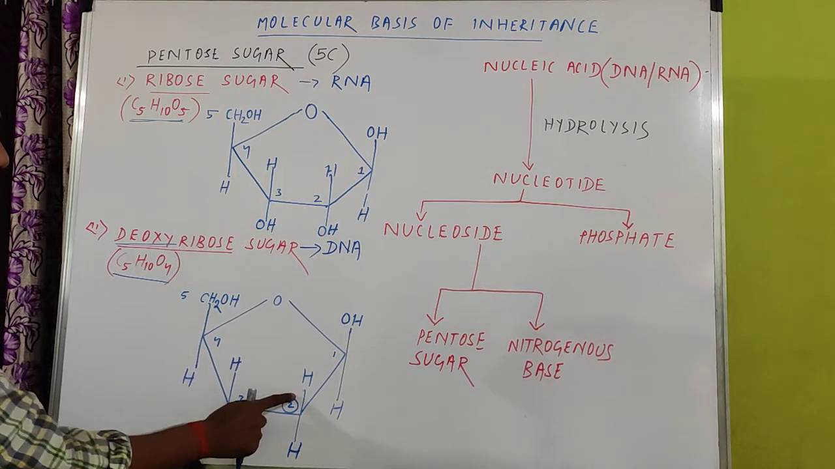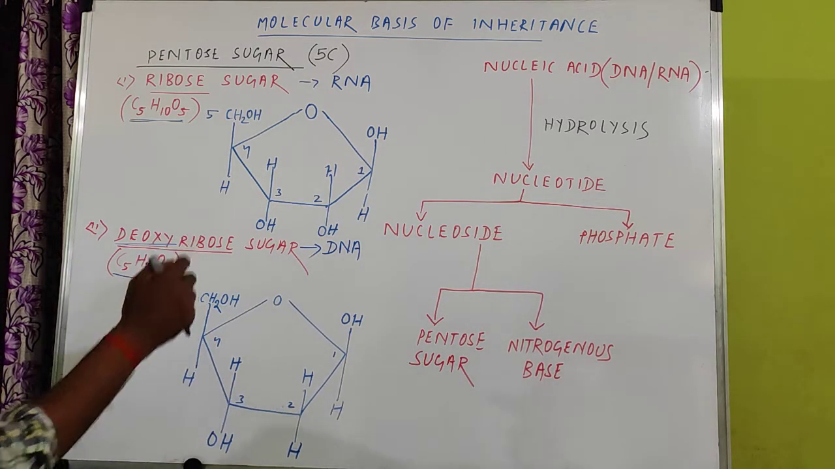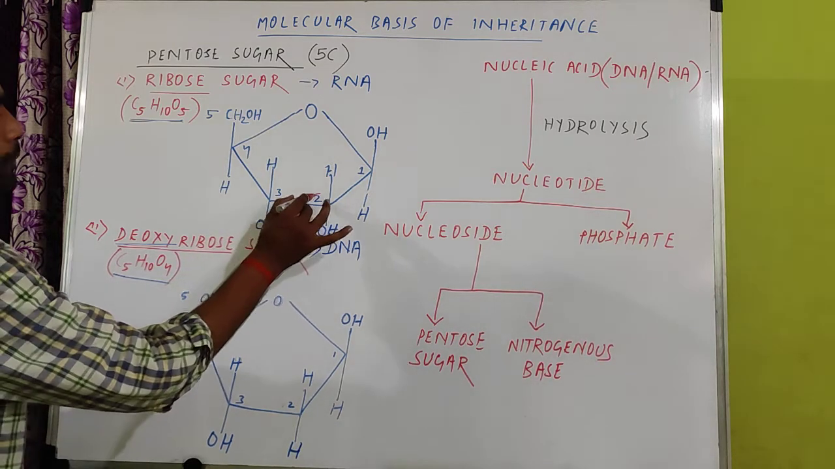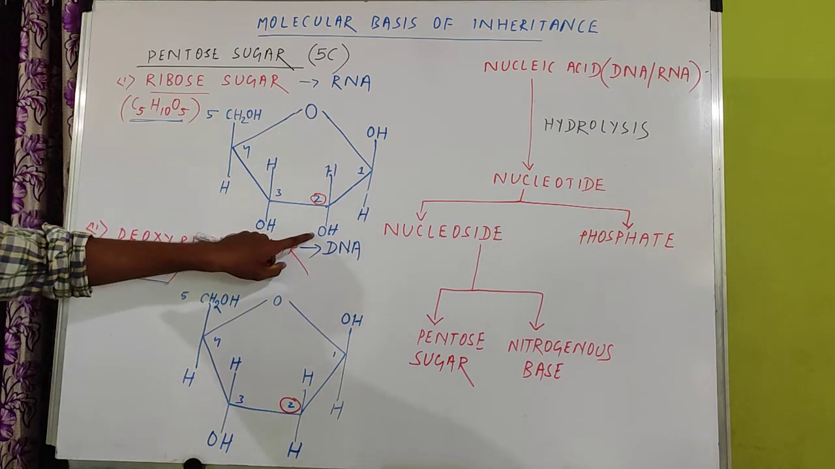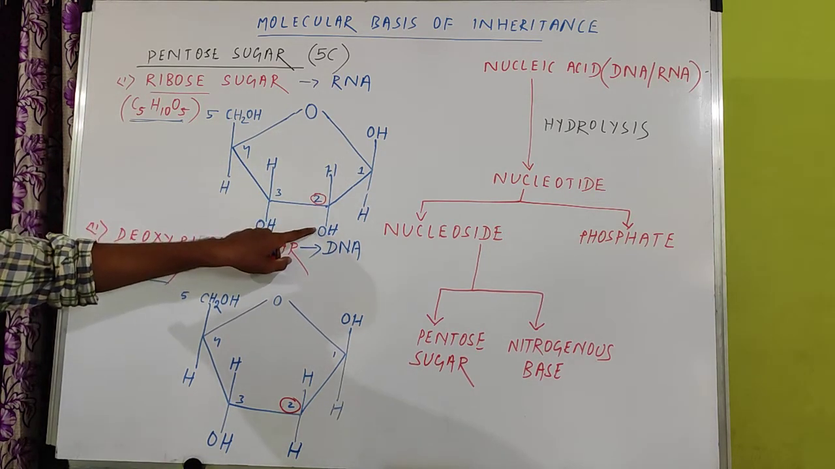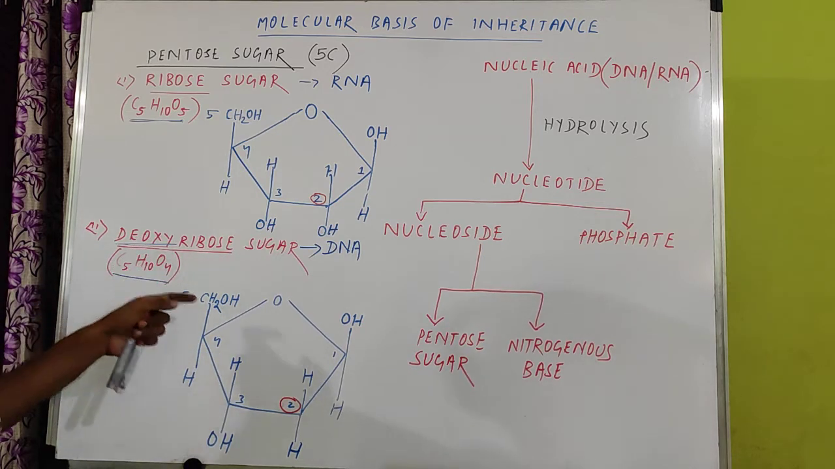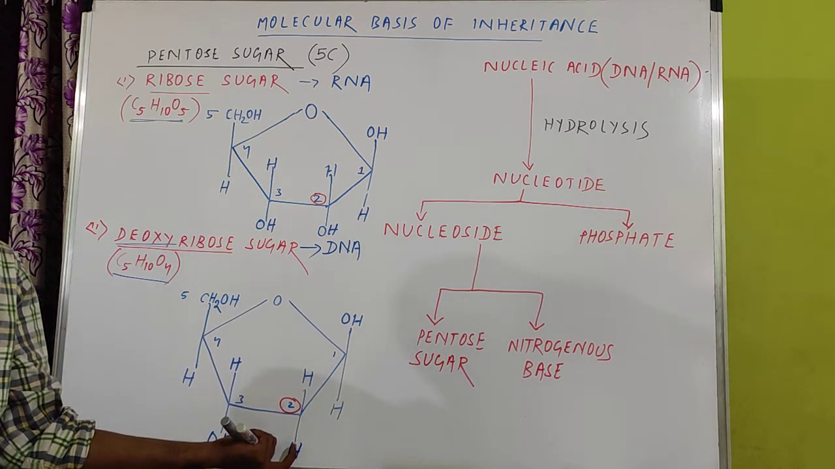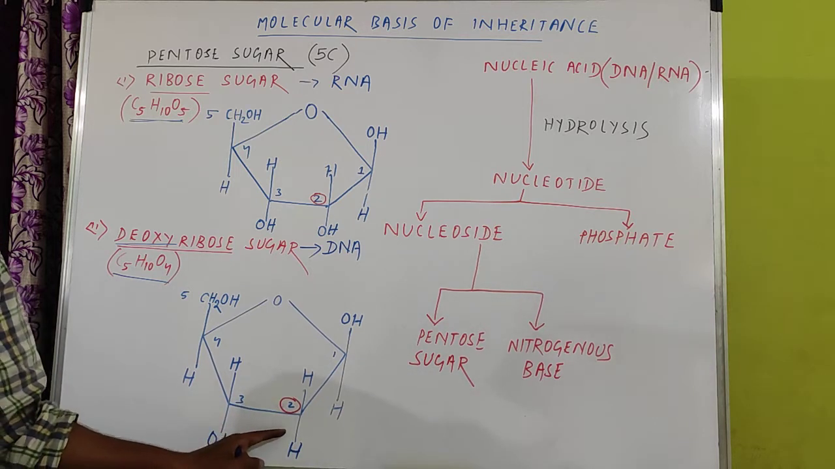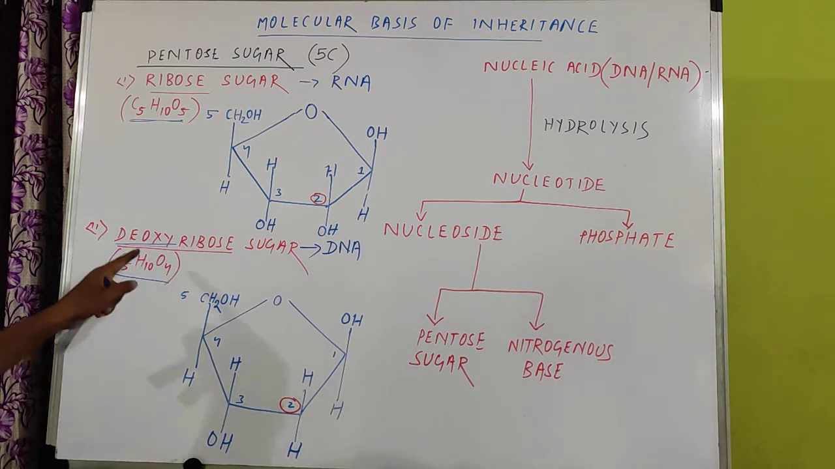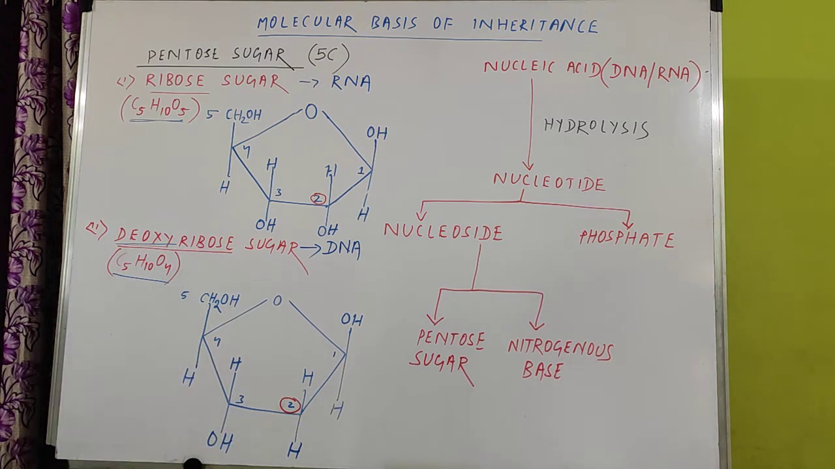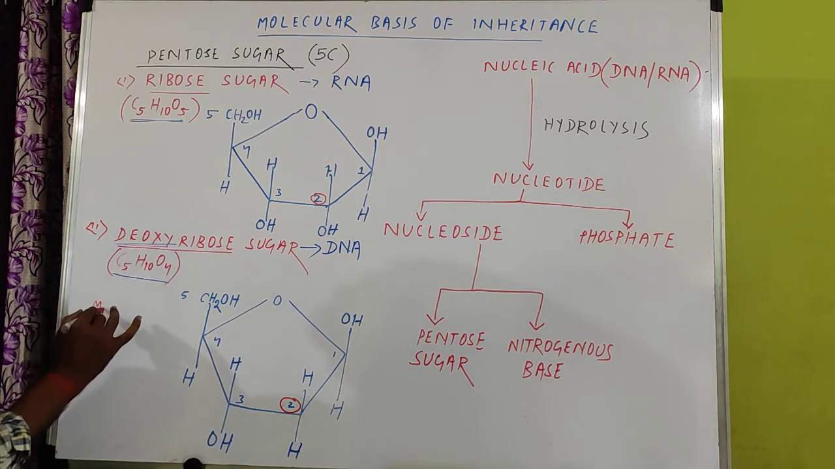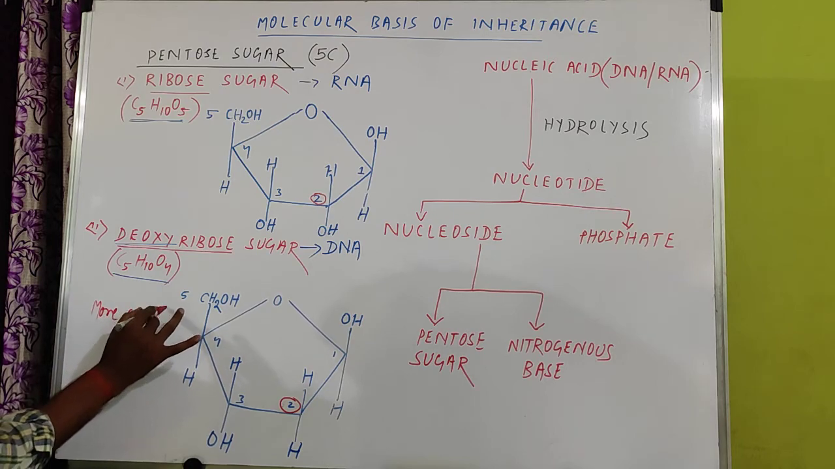If you compare the number 2 carbon here with the number 2 carbon here, ribose contains OH, a hydroxyl group, below the number 2 carbon, but in case of deoxyribose, just below the number 2 carbon there is hydrogen, because there is a lack of one oxygen. So that's why it is called deoxyribose. One oxygen is lacking. And one important thing you have to remember: due to lack of oxygen, the deoxyribose is more stable.